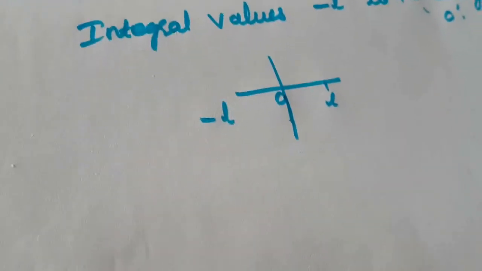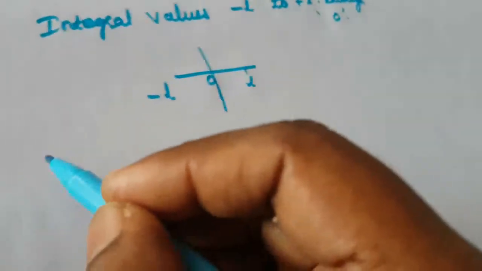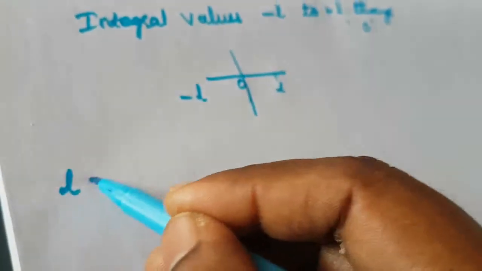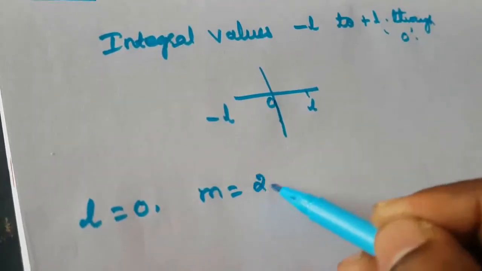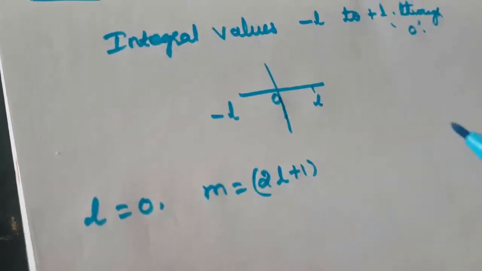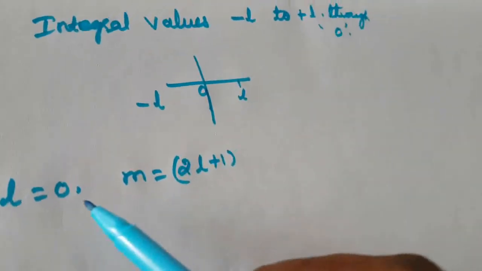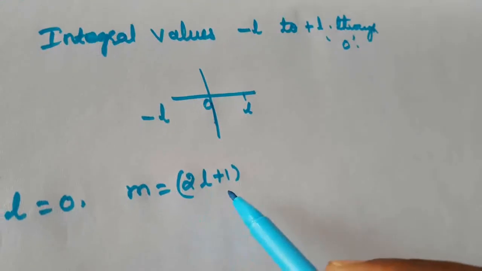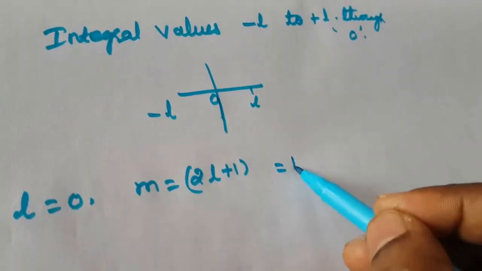Next, which value is given? L is equal to 0. So that is the s orbital. L is equal to 0. What is that formula? m is equal to 2L plus 1. Just remember that. That is the formula for the magnetic quantum number. For L is equal to 0, 2L plus 1 is 1. So that is only one orientation.